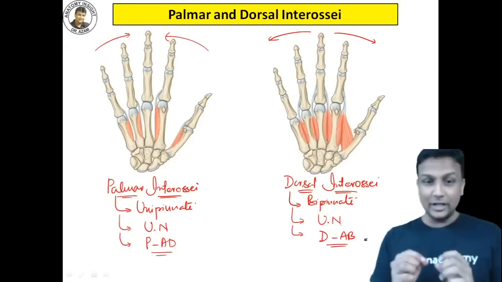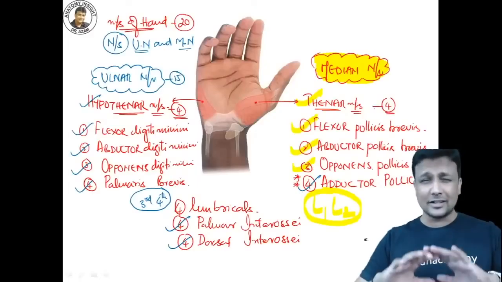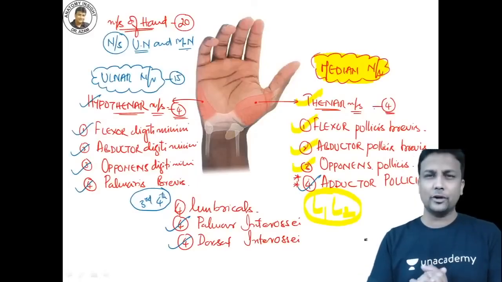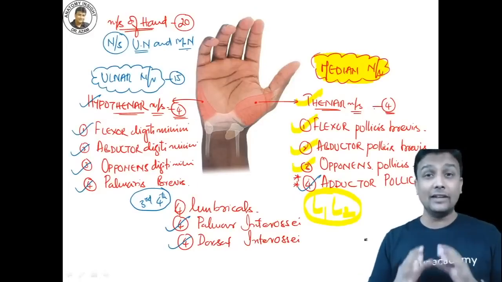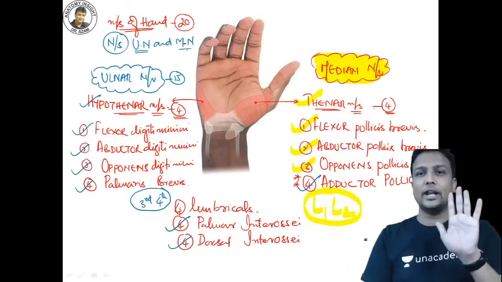Is it okay? So there are totally 20 muscles in the hand. Let us just revise once more right now. It's such an important topic, guys. I don't want my student to leave anything in this one and go to the exam. So there are totally how many muscles in the hand, sir? There are totally 20 muscles in the hand.